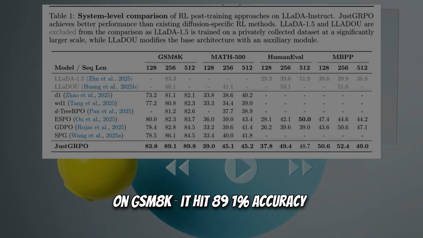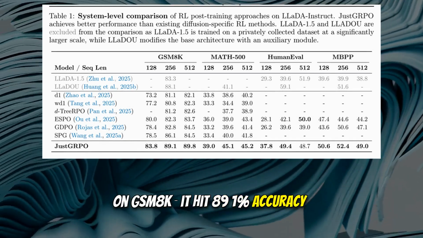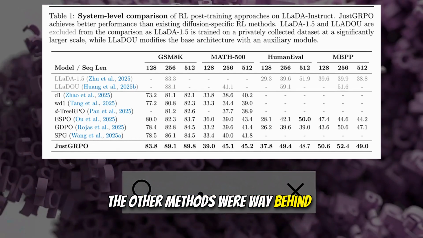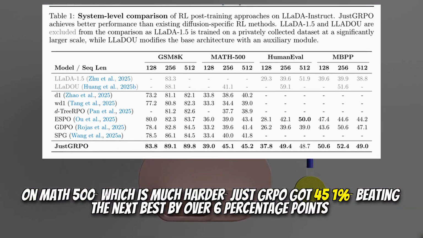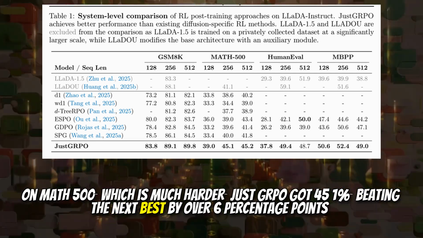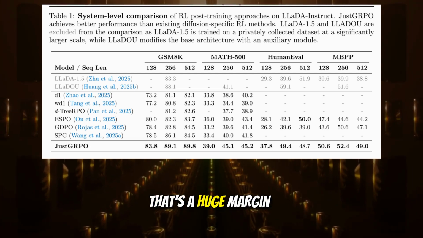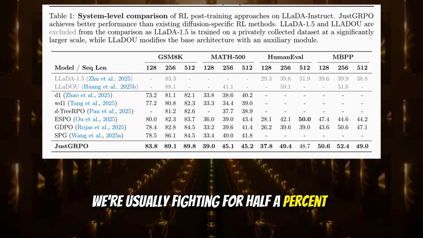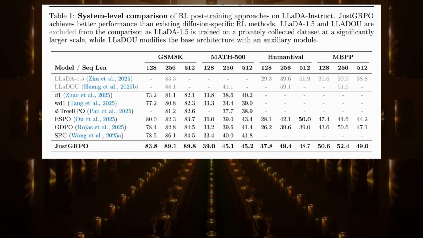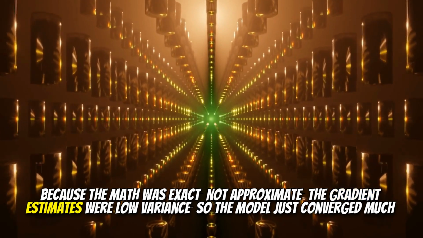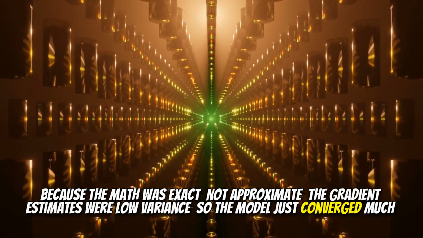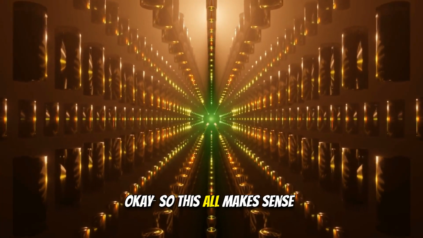On GSM8K, it hit 89.1% accuracy. The other methods were way behind. On MATH-500, which is much harder, JustGRPO got 45.1%, beating the next best by over 6 percentage points. That's a huge margin. We're usually fighting for 0.5%. And it was faster to train. Because the math was exact, not approximate, the gradient estimates were low variance, so the model just converged much more quickly.